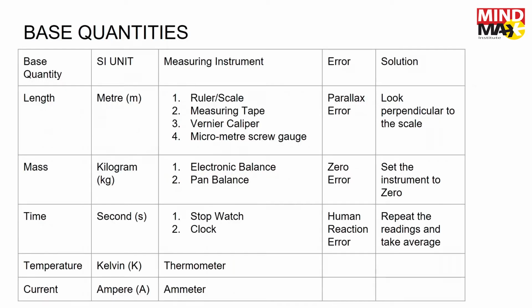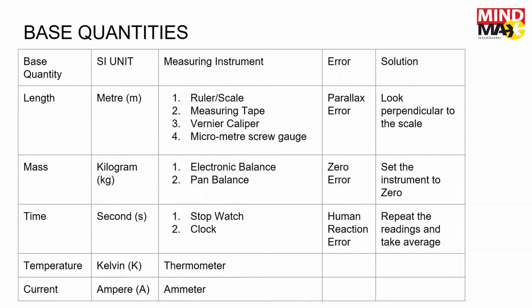Length: like I said, the SI unit to measure length is meters, and the instruments used could be a ruler or scale. Measuring tapes are used to measure larger lengths. Vernier calipers are used to measure very small lengths. And the micrometer screw gauge is used to measure the radius or diameter of circular or spherical objects. The error which is made while measuring length is called the parallax error.